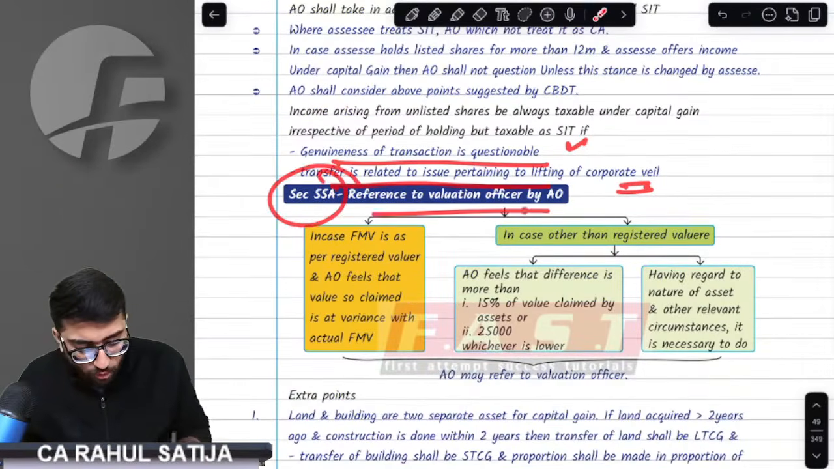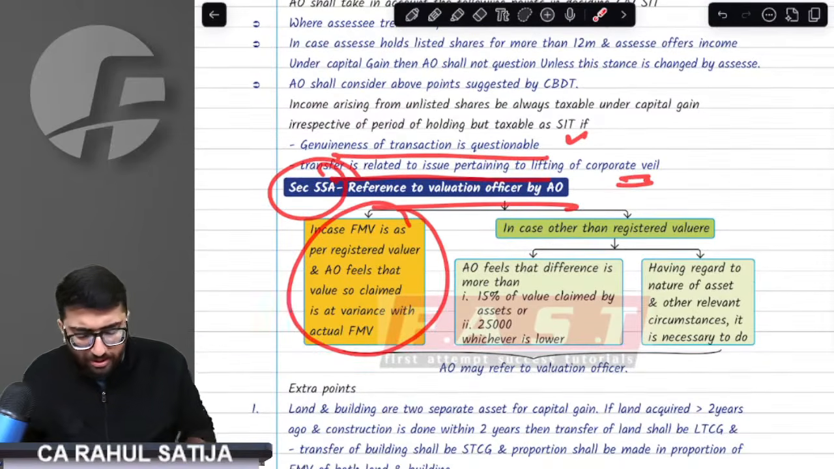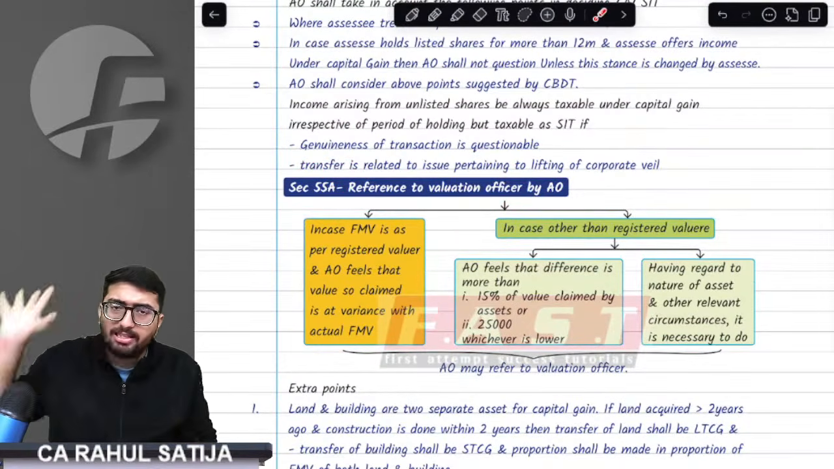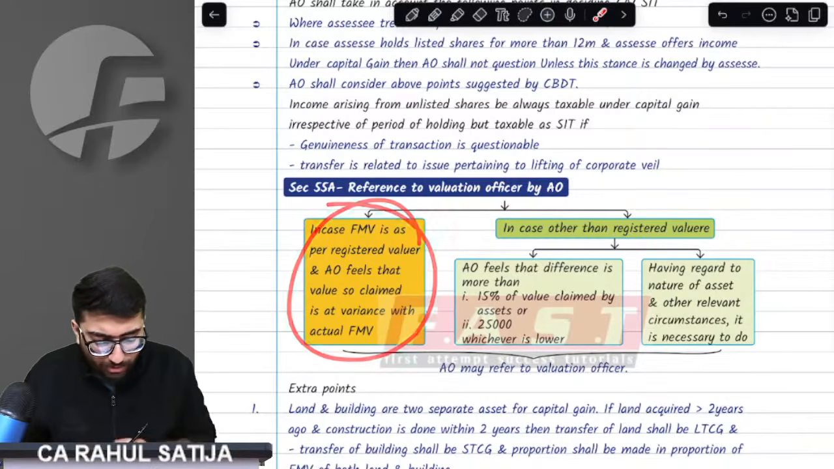Section 55A, reference to valuation officer. Sir, if the AO feels that whatever FMV has been given by the assessee is wrong, he can refer the case to the valuation officer.